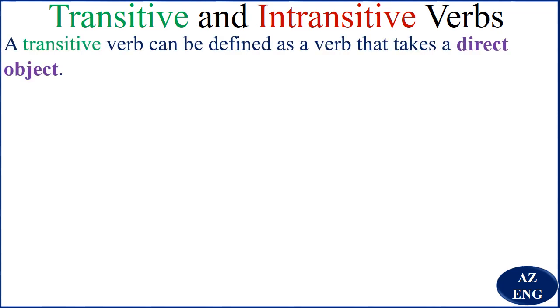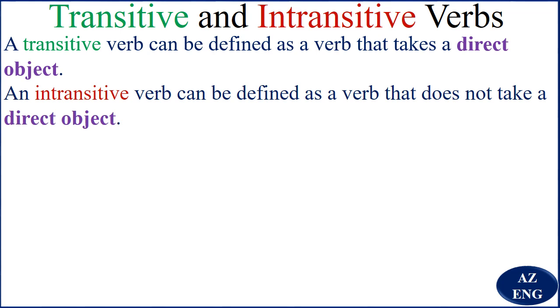Now, the definition says a transitive verb can be defined as a verb that takes a direct object. An intransitive verb can be defined as a verb that does not take a direct object. Now, what does that mean? Don't worry.